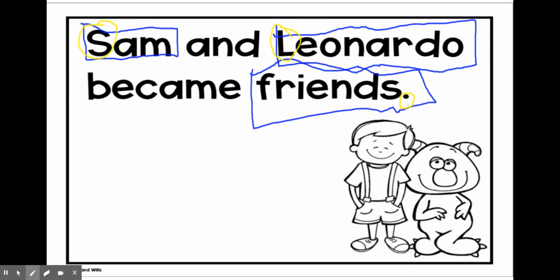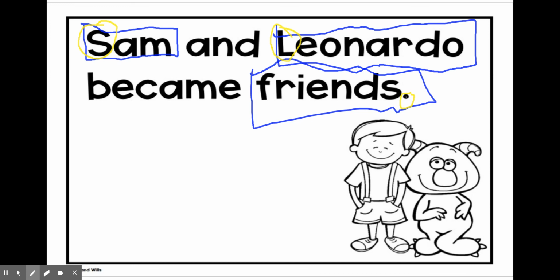The periods in our punctuation. So Sam and Leonardo became friends has 5 words in the sentence. We know Sam and Leonardo and friends are nouns. Friends is a plural noun, while Sam and Leonardo are singular nouns. And then Sam and Leonardo both have capital letters in their names because they are important, and they start with an uppercase letter. And then the period just tells us that that's the end of our sentence.